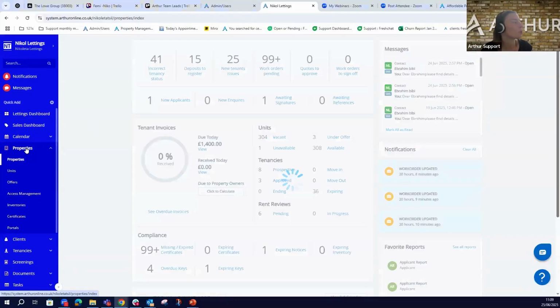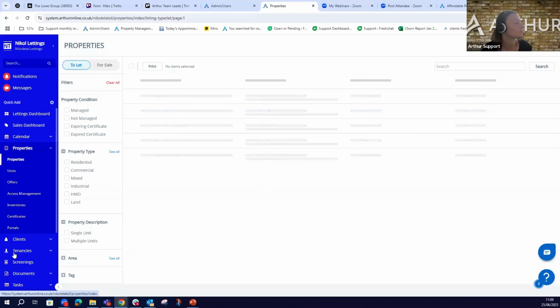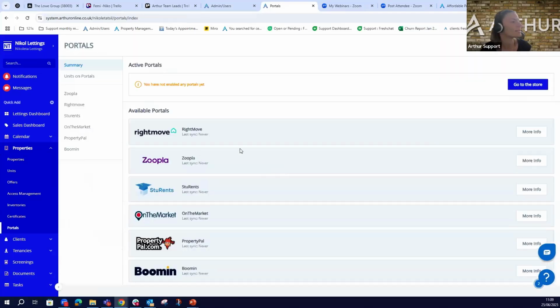If we simply go to properties and portals, these are the distribution channels, the portals as we call them, that you can integrate directly with Arthur. Rightmove, Zoopla, Students, On the Market, PropertyPal, and Boomin.